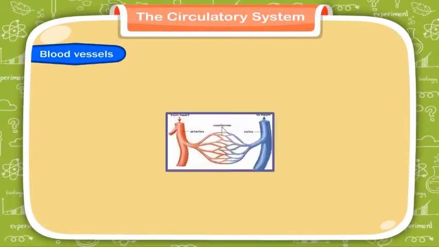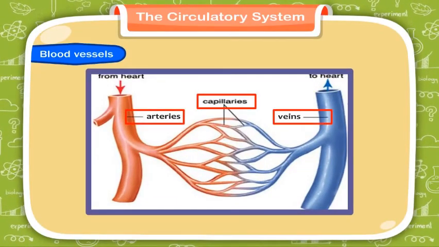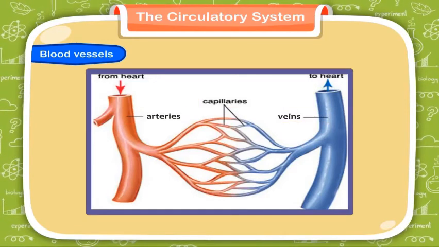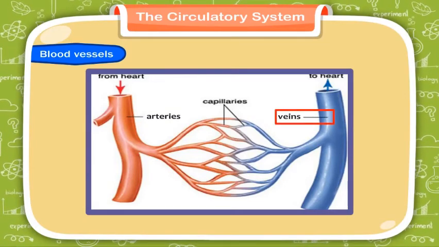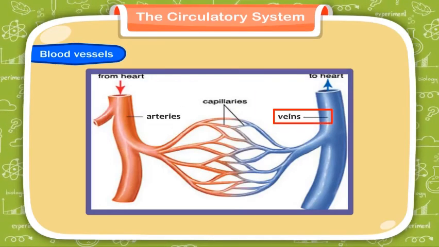Blood vessels. Arteries, veins, and capillaries are the 3 types of blood vessels. Arteries carry blood away from the heart to other parts of the body. Veins carry blood from various parts of the body to the heart. Capillaries are the smallest of the blood vessels. They link the arteries and veins. Arteries mostly carry oxygenated blood, while veins mostly carry deoxygenated blood.